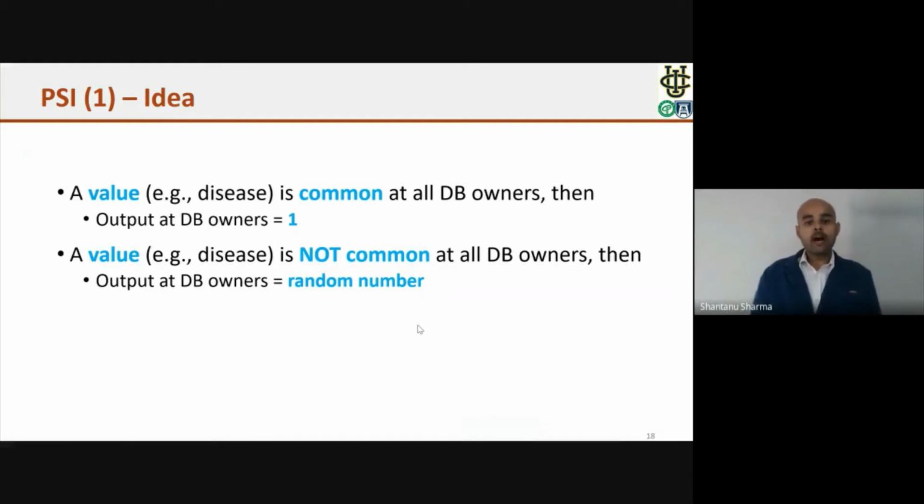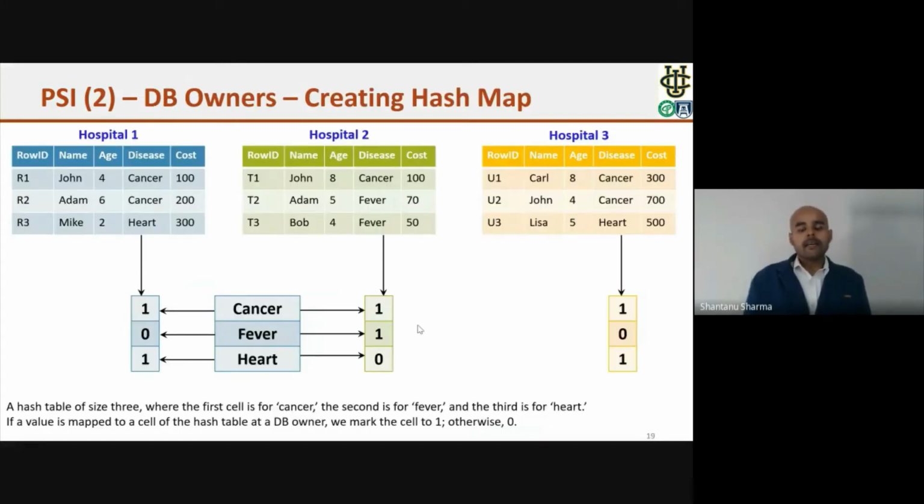Let me show you how this will happen at the end, whenever we execute the computation. The first part is how the DB owners will outsource their data to the cloud. In outsourcing the data to the cloud, there are 2 steps. The first one is creating the hash map. All the DB owners create a hash map based on some hash function that is known to all the DB owners.